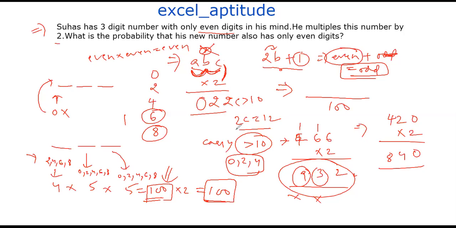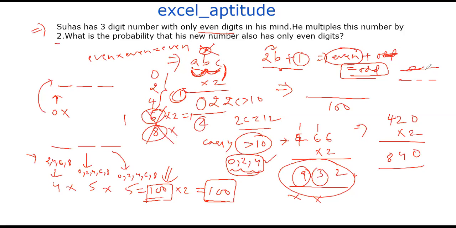In order for the carry not to be generated, the three-digit number should only comprise 0, 2, and 4. Because 6 into 2 is 12, which gives a carry, and even plus 1 will be odd, so the condition is violated. So ignore those numbers.